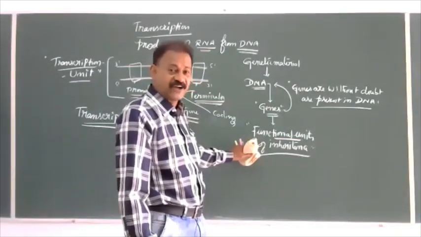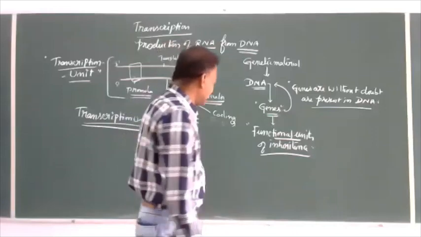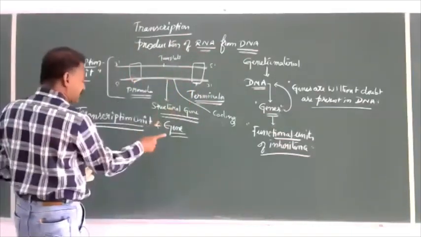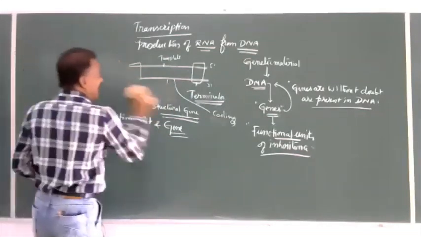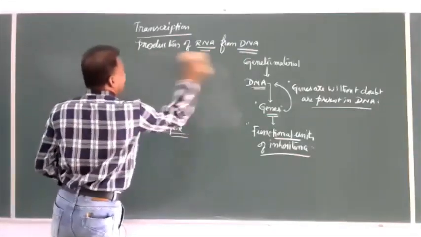Genes are called functional units of inheritance. And now, what is a transcription unit? We have seen, what is a gene? And a gene is called the functional unit of inheritance.